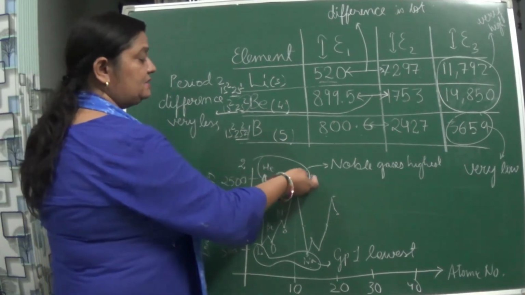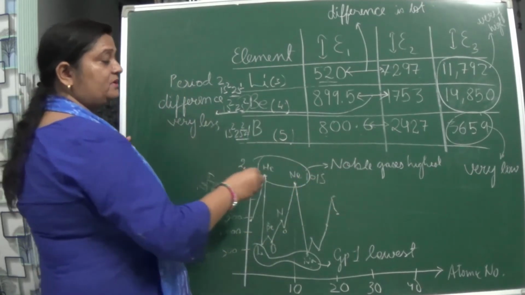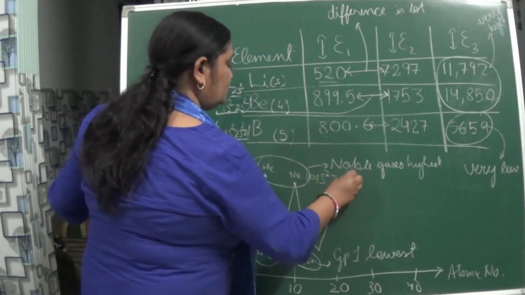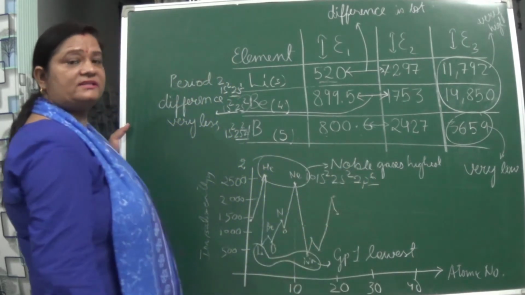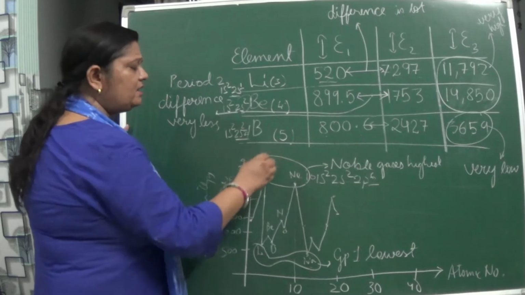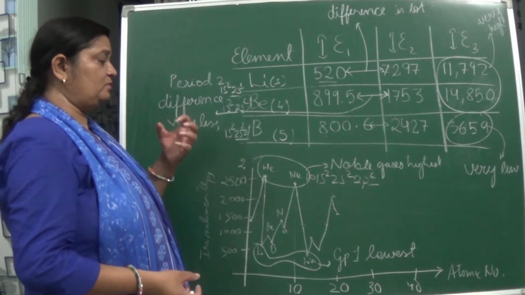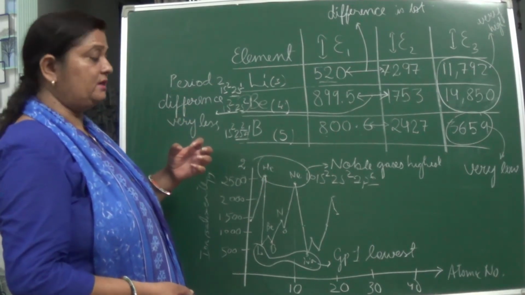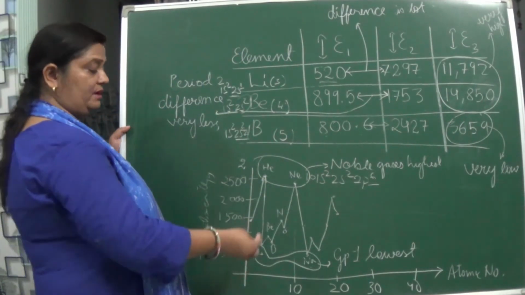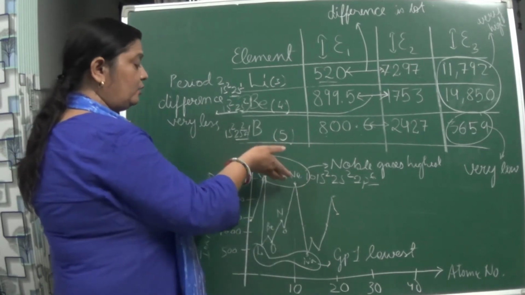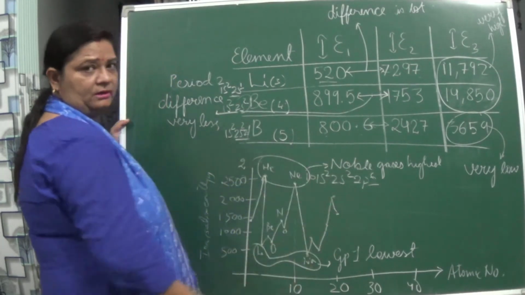But here what happens, it is arranged. You can just do the configuration and see. I have taught you in atomic structure, 1s2, 2s2, 2p6. You can see the number of shells has increased. Naturally the peak over here is a bit lower than this, so we'll say that yes, taking out the electrons from helium takes more energy, ionization enthalpy will be more, rather than from neon. But yes, when we are comparing all the elements, the group 1 elements have the lowest ionization enthalpy, and here you can see group 18 has the highest ionization enthalpy. There are many differences also, we are going to study step by step.